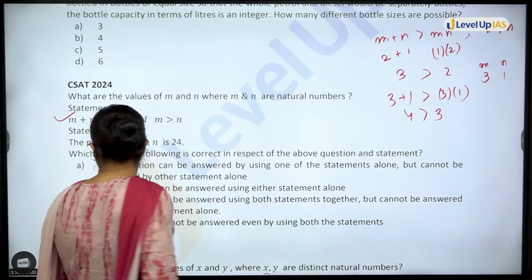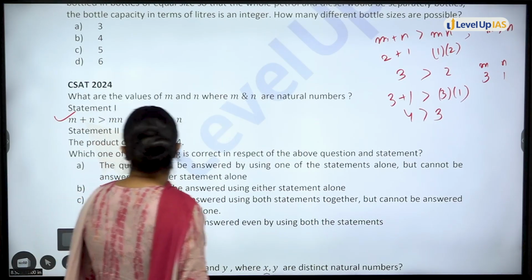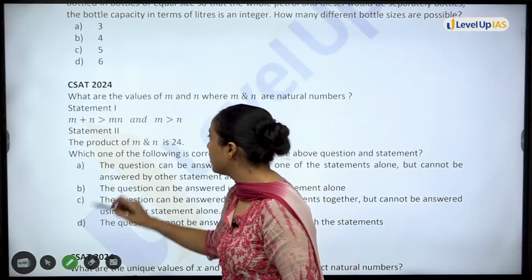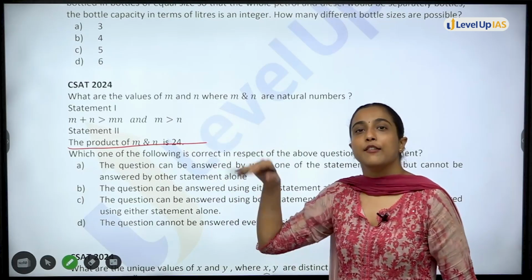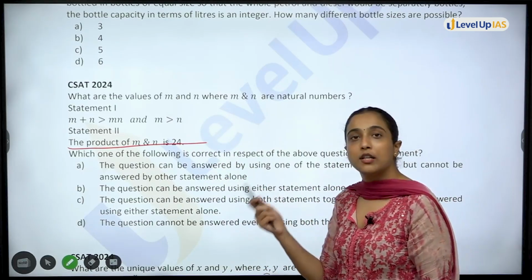Let's try to tell the value of m and n using statement 2. Statement 2 is the product of m and n is 24. Now you understand this again very clearly. This also means you have to find the factors of 24. Product of m and n is 24.